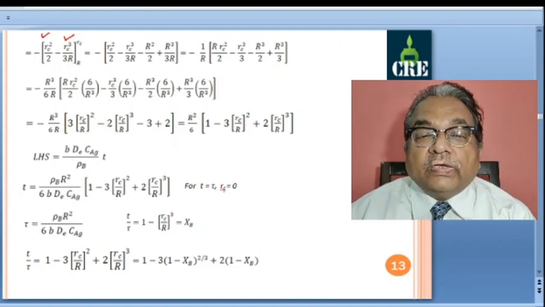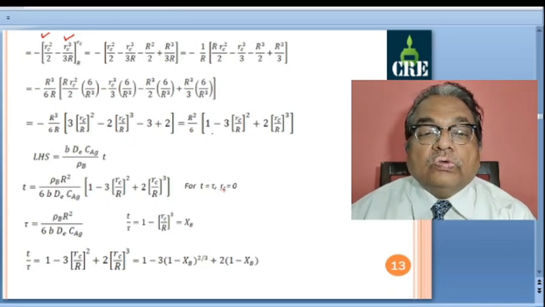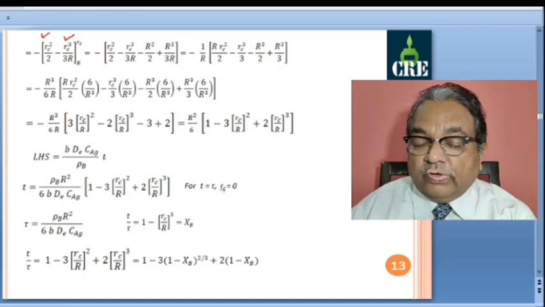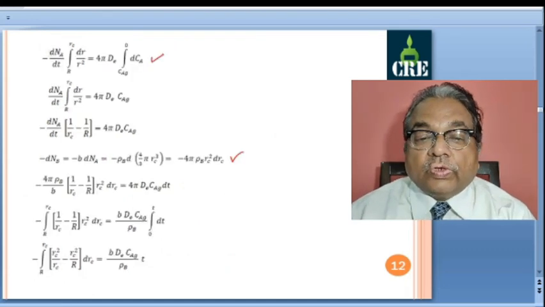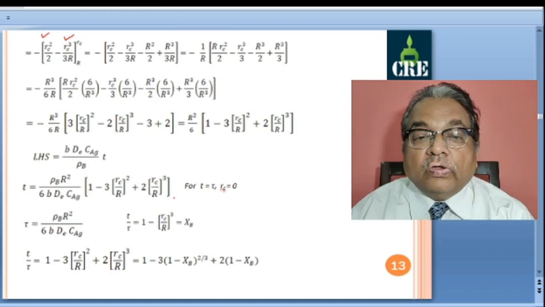We have this minus 2, so multiplying by the minus sign, this becomes plus 2 rc by r whole cube. So we got this expression, which is equivalent to b dE CAG by rho B into t, into 2.